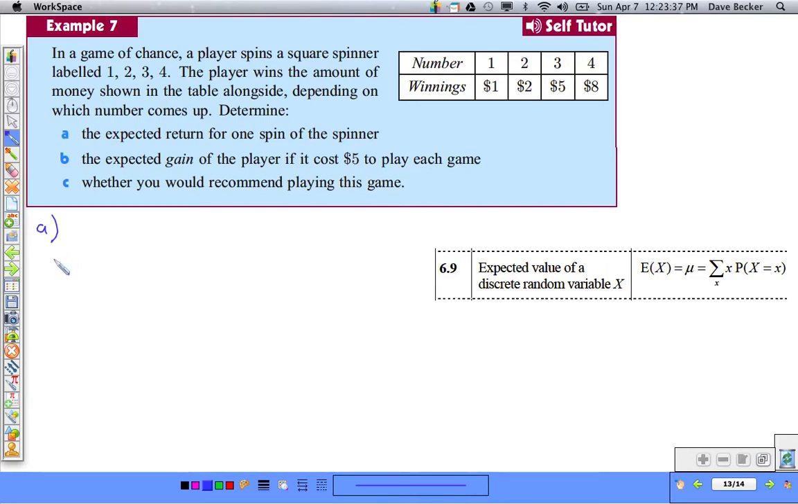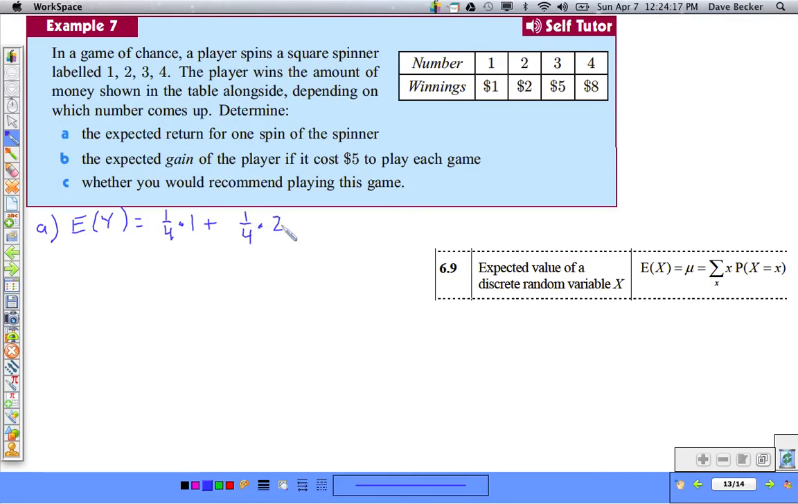Well, that's actually just the expected outcome, the expected return. So let's say E of y, because we're going to use x for the expected gain here in a second. We'll let y be the return or payout from each individual spin. Okay, so you take the probability. If it's a fair spinner, the probability of spinning a 1 and each individual one of these is 1/4. So we would do 1/4 times 1, 1 for the $1 for the winnings,